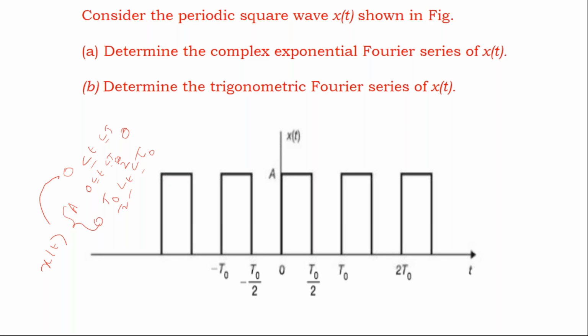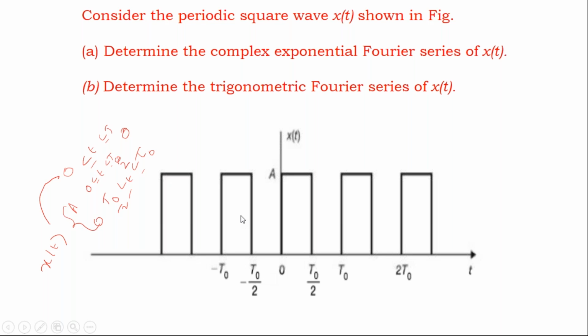Now, do you understand how I have written? That means observe this waveform. The waveform is repeating after t naught again. That means if I consider 0 to t naught as the period, again the same waveform is repeating. So if you take 0 to t naught, between 0 and t naught by 2 the amplitude is A. Between t naught by 2 and t naught, the amplitude is 0. So that is how you can write.